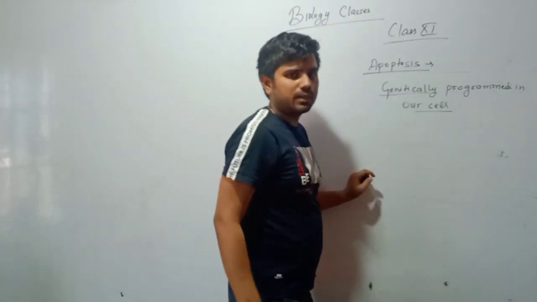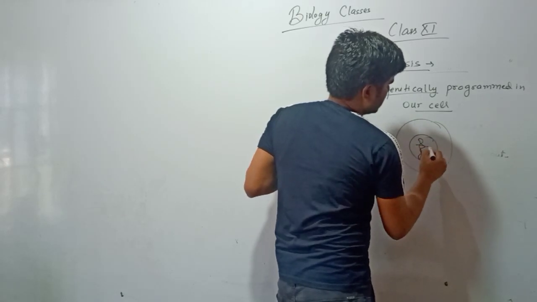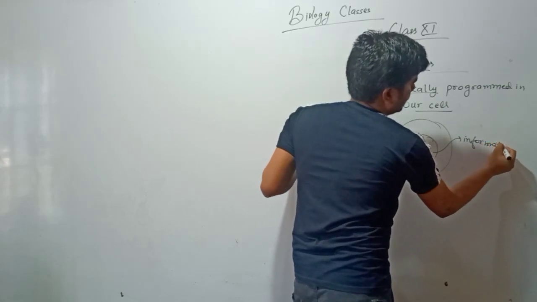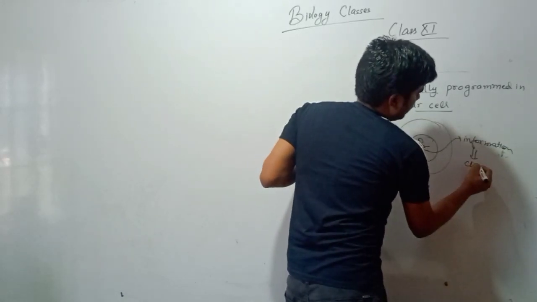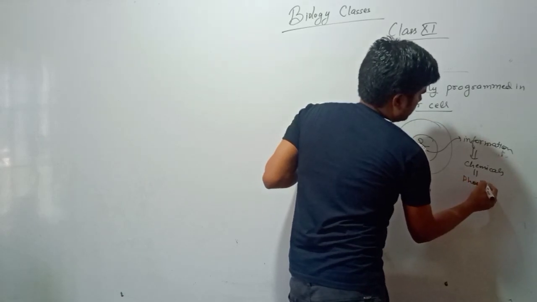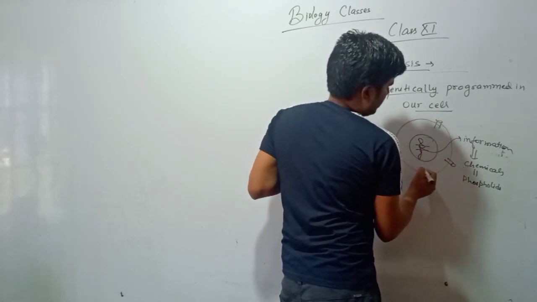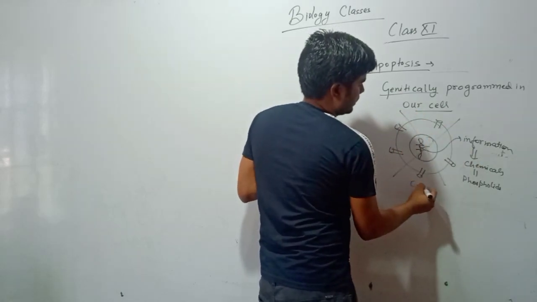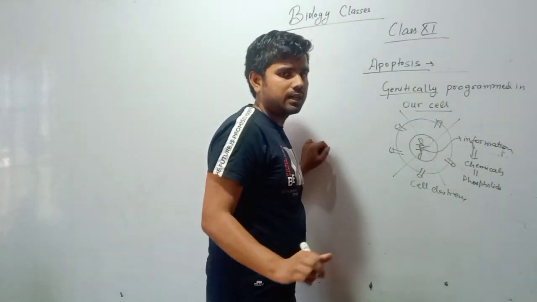Genetically programmed in our cell, that means our cell has a nucleus and the nucleus has DNA, and the DNA consists of certain information. This information gives rise to the formation of certain chemicals, or we can say phospholipids, which get attached on the plasma membrane, and the complete cell is destroyed automatically in a given time, which we studied right now in RBC.